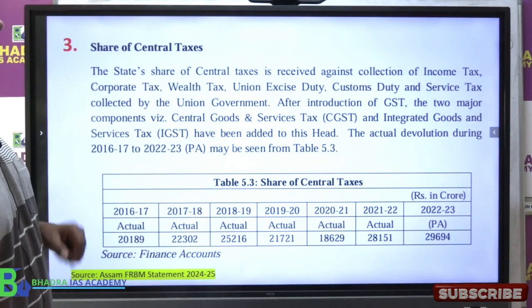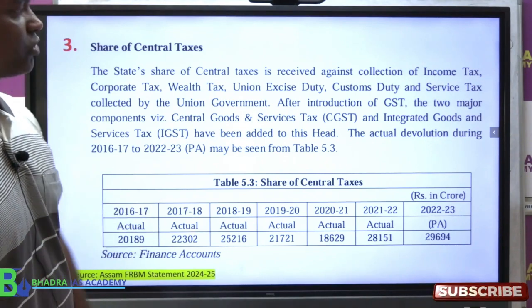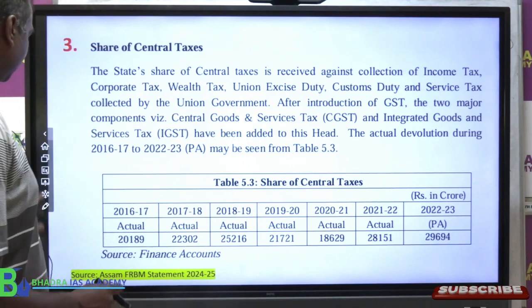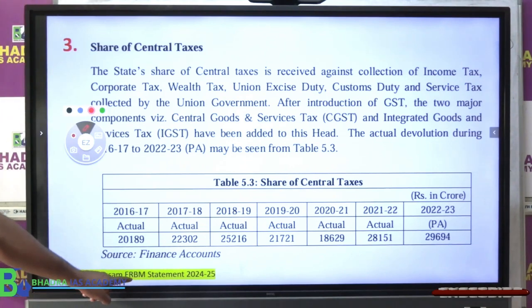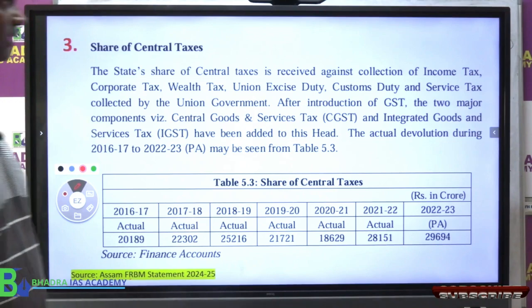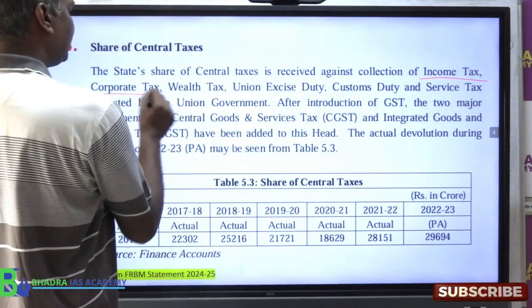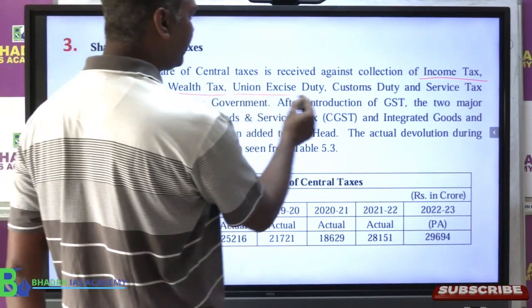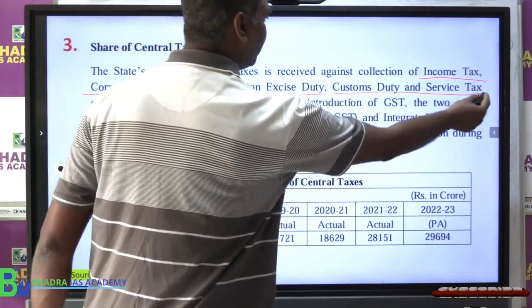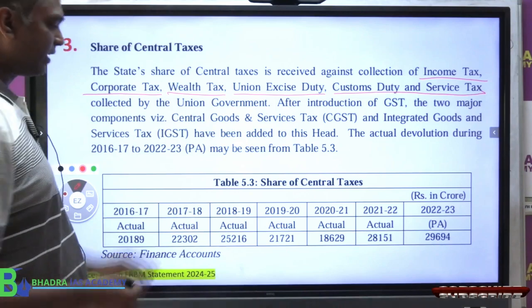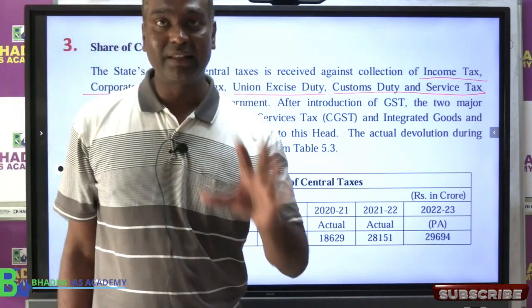Which are the central taxes where the state government gets a share? They have given it in the Assam FRBM statement. You will find this: from the central government, income tax, corporate tax, wealth tax, union excise duty, custom duty, service tax. The state government gets a share from these.